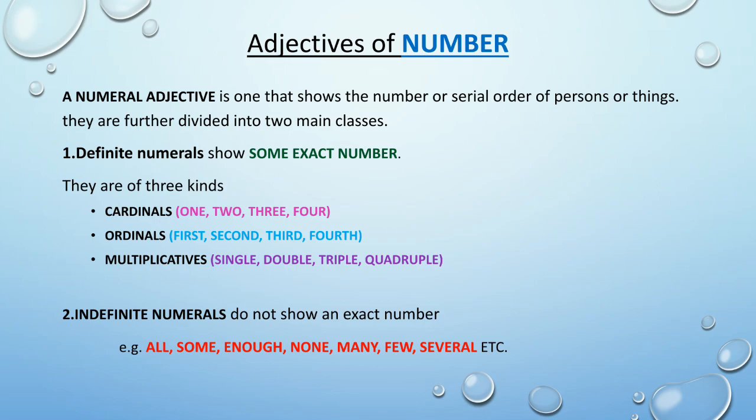Next, indefinite numerals. Indefinite numerals do not show any exact number. For example, all, some, enough, none, many, few, several. So students, I hope you all have understood these three kinds of adjectives. Let us move to the exercise.